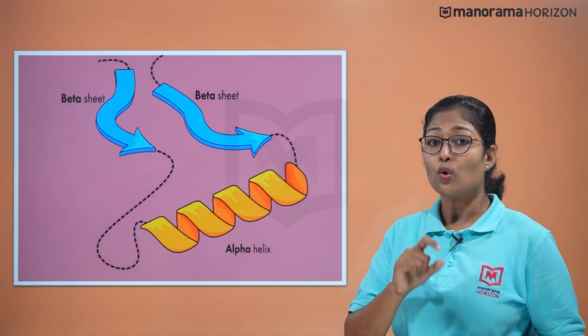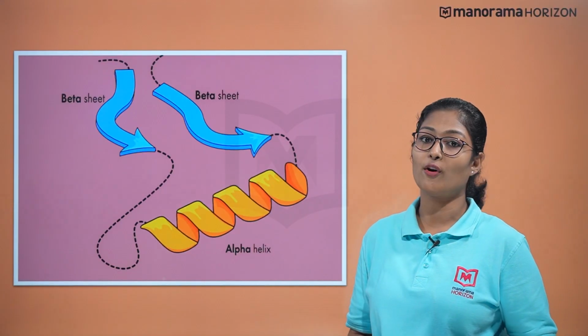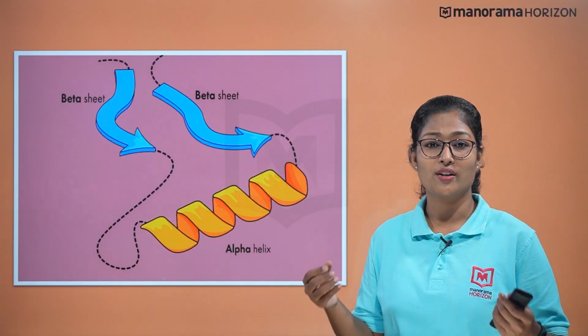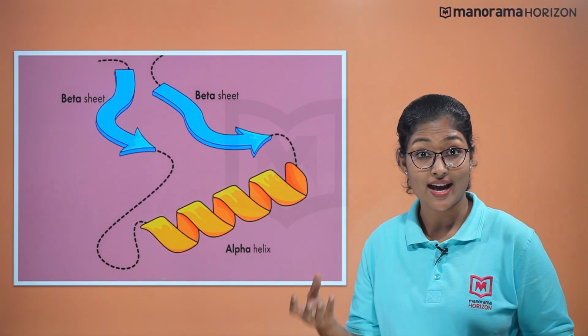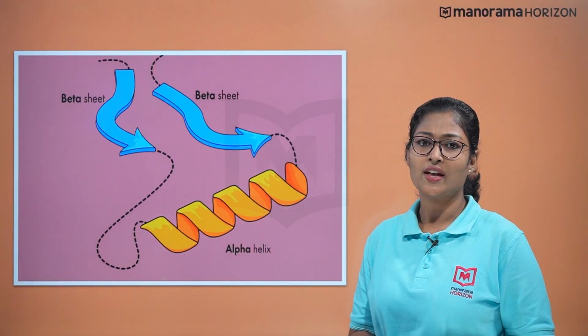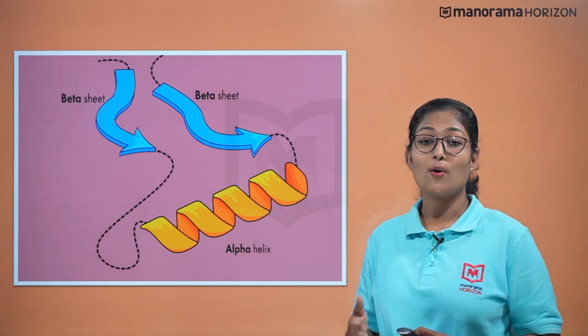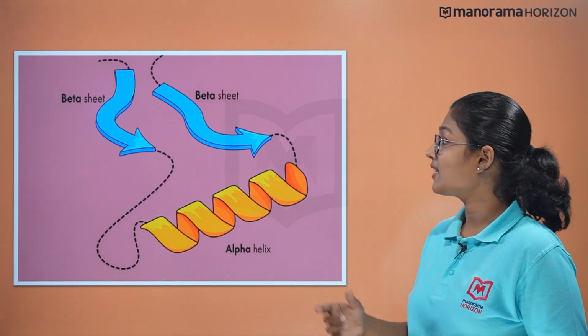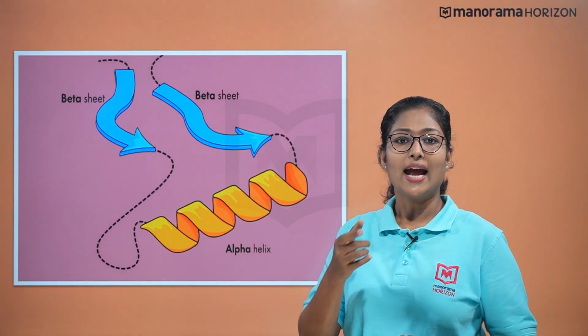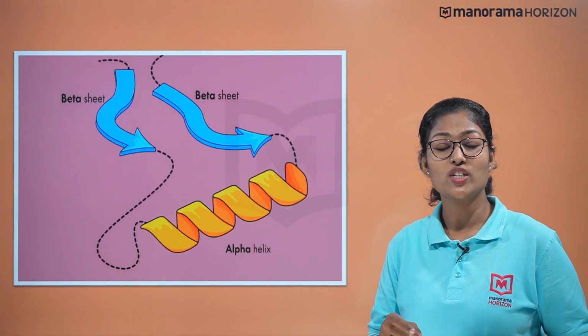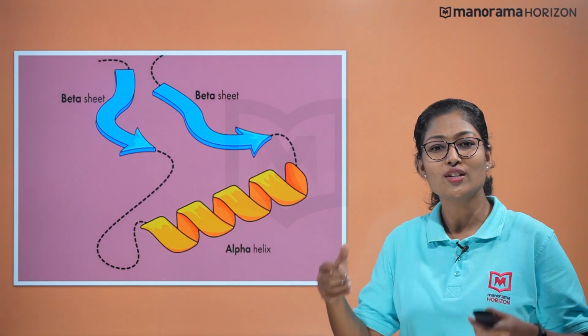In proteins, only right-handed helix can be found, and they are found in our body too. You can find this in your hair, nails, etc. They are fibrous, thus allowing stretching. Another kind is the beta-pleated sheets, and these are the structures in which the polypeptide is folded into sheet-like form.